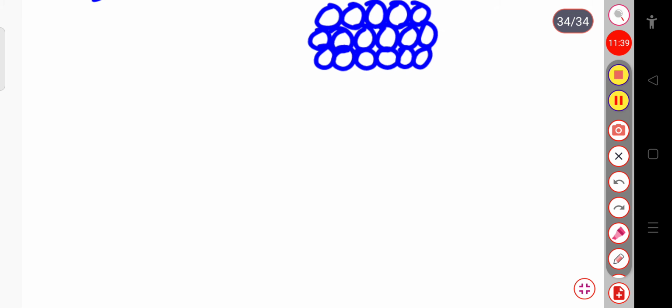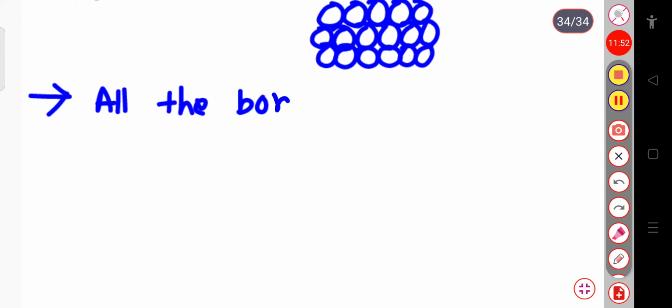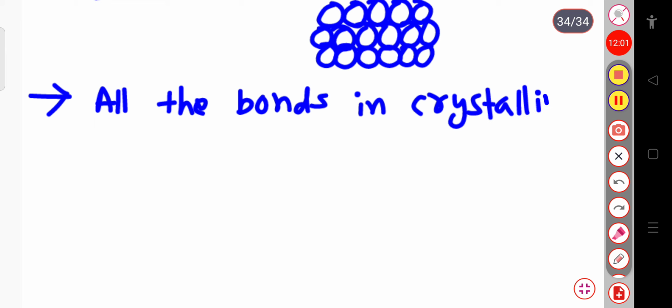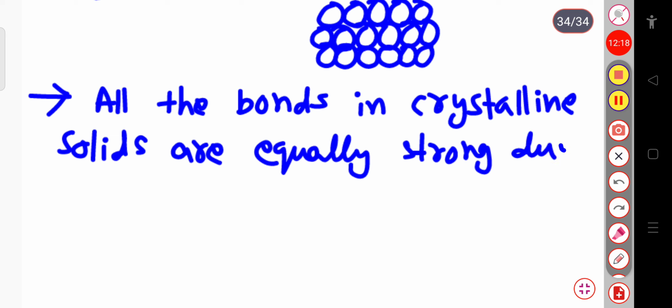And the next point is that all the bonds in the crystalline solid are equally strong due to their symmetry. We will also discuss this symmetry property.